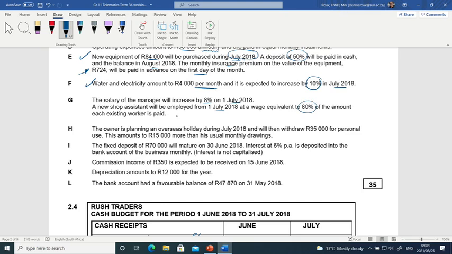If we look at the information on the cash budget, then we will see salaries, they didn't give us anything, and wages, they just gave us a total, 18,000. Now they say the new employee will receive 80% of the amount each existing worker is paid. The salary of the manager will increase by 8%, but they didn't give us anything else. They didn't give us the original. So somewhere there must be information.